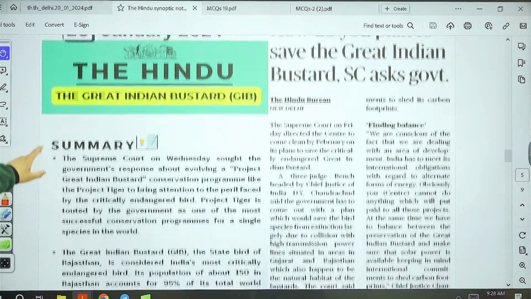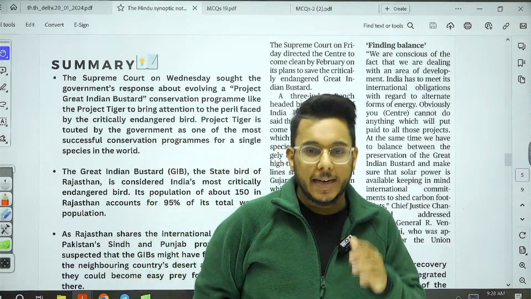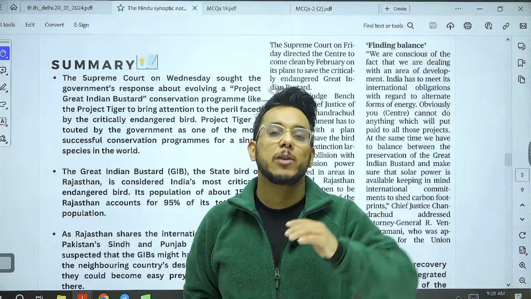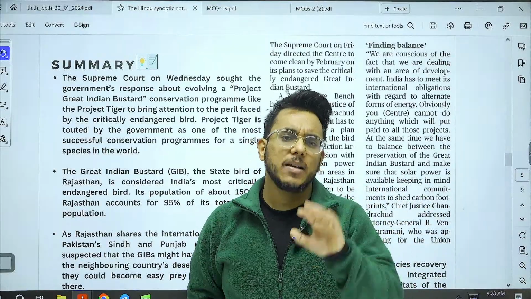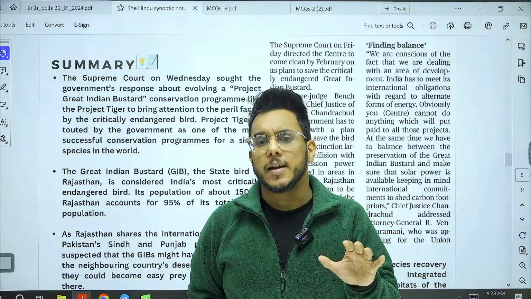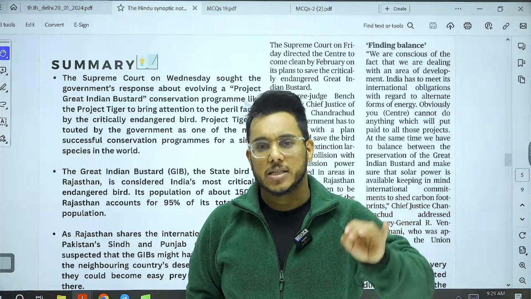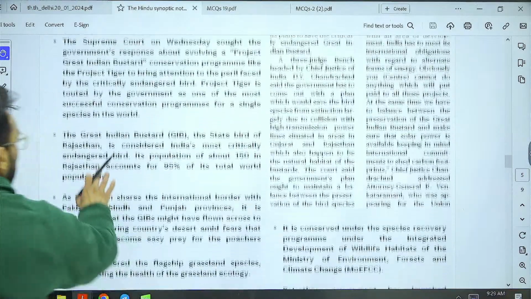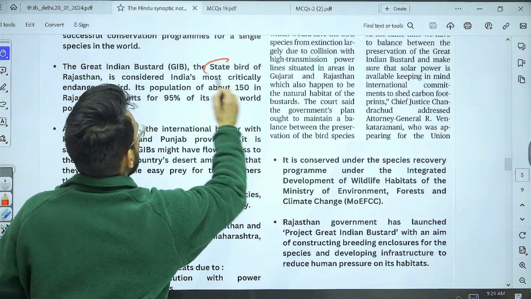Okay. So basically guys, what has happened? Great Indian bustard has been in the news for a very long period of time. First of all, we need to understand some details with respect to the great Indian bustard, because in the prelims examination, environment and ecology, it can be asked, because species have been asked in the past. Now, when we talk about the great Indian bustard, it is the state bird of Rajasthan.